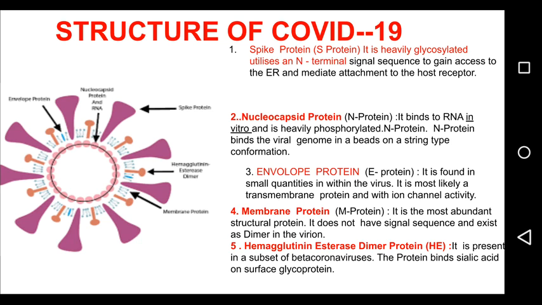The fifth protein, the last protein, is the hemagglutinin esterase dimer protein, or HE. This is brick red in color in the diagram. It is present in a subset of beta coronaviruses. The protein binds sialic acid on surface glycoproteins.